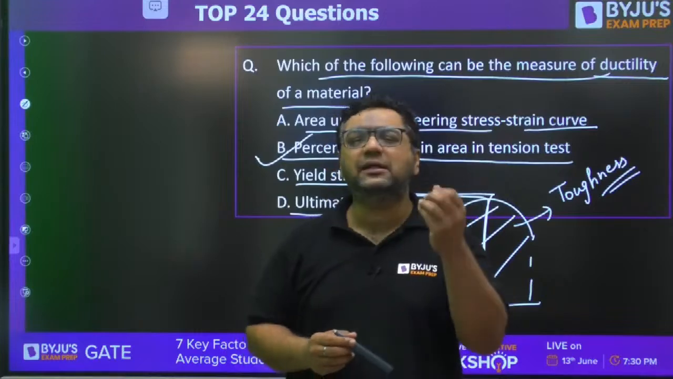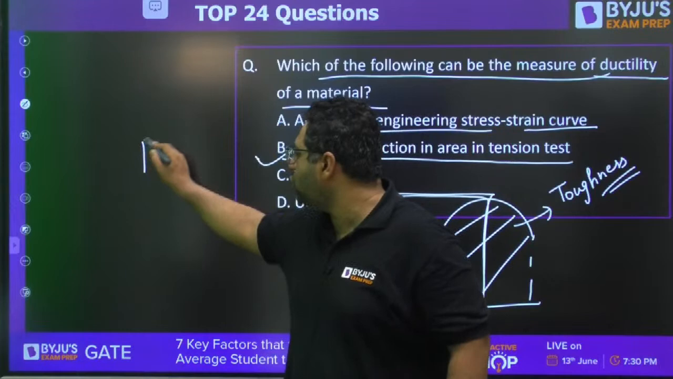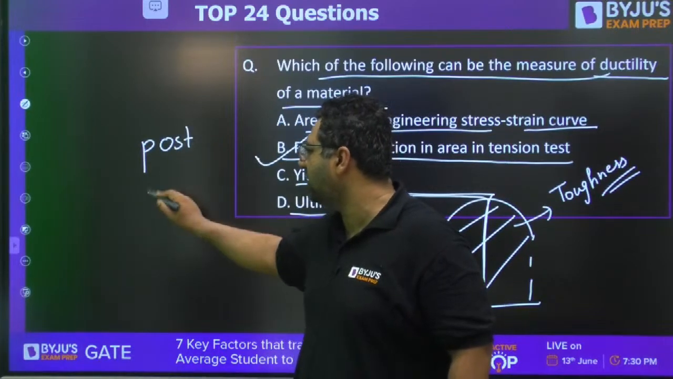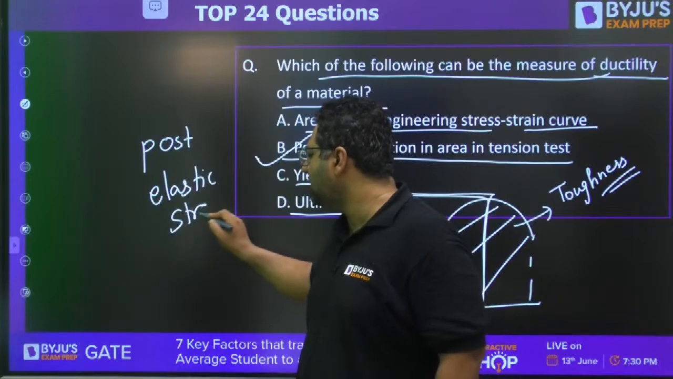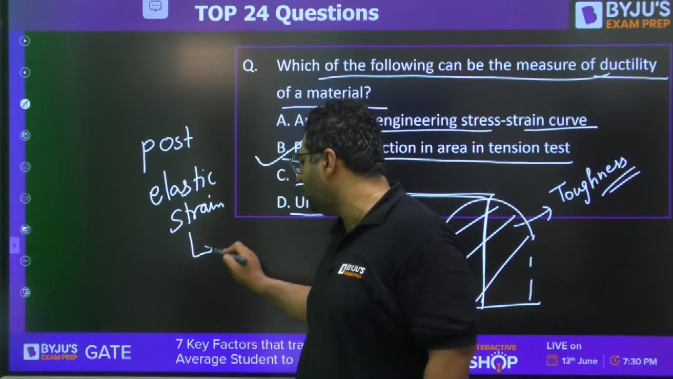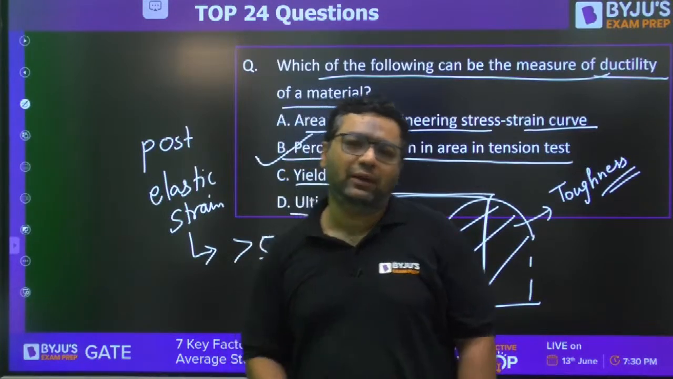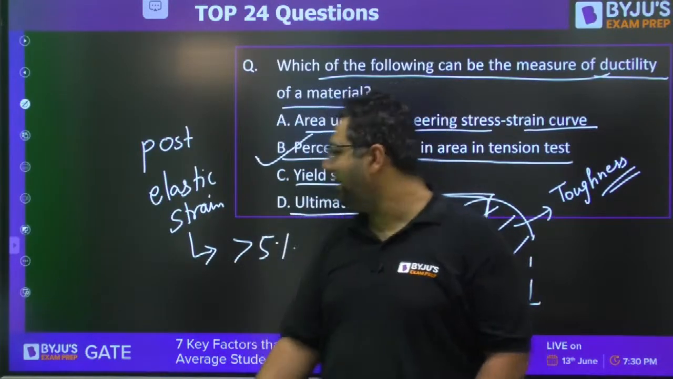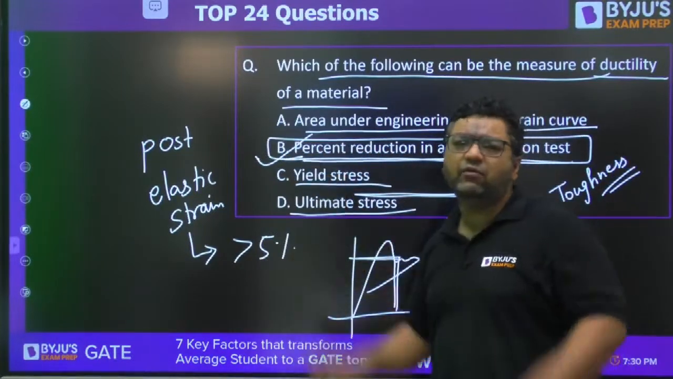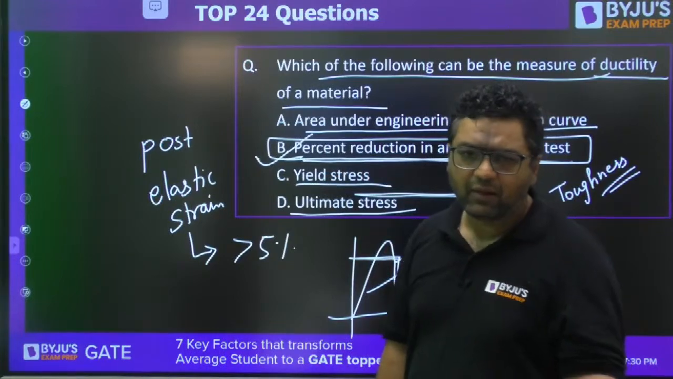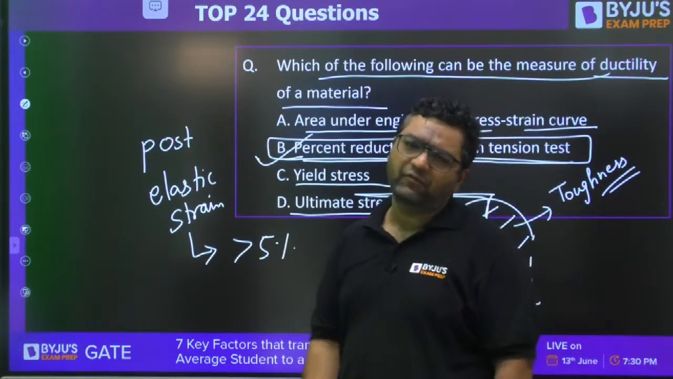And any material is said to be ductile if its post-elastic strain, what is post-elastic strain? Plastic strain. So if its post-elastic strain is going to be more than 5%. That you can get only with the reduction of area, because reduction of area will give you the increase in that permanent length. So that is why the answer is going to be B for this.